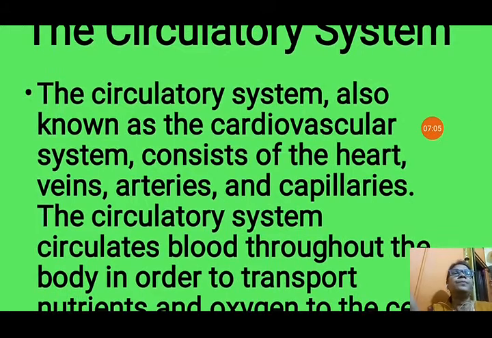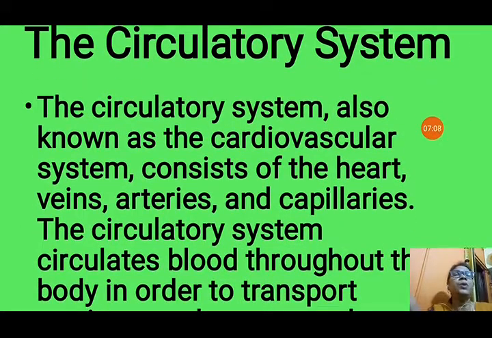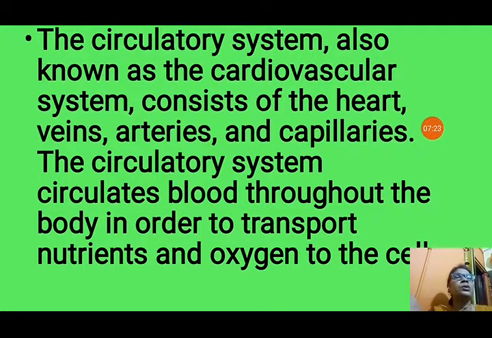Now let us see about the circulatory system. The circulatory system, also known as cardiovascular system, consists of the heart, veins, arteries and capillaries. This system circulates the blood throughout the body, because the blood carries all the nutrients and oxygen to each and every cell of our body. Without the blood we cannot get energy, oxygen, or nutrients in each and every cell of our body. So this is a very important system, and the heart pumps the blood through veins and arteries into our whole body.